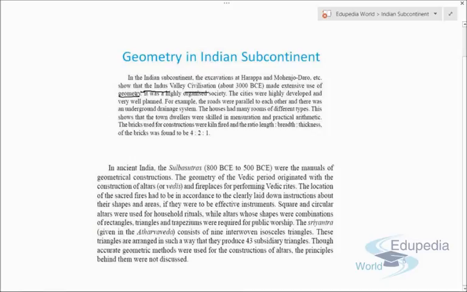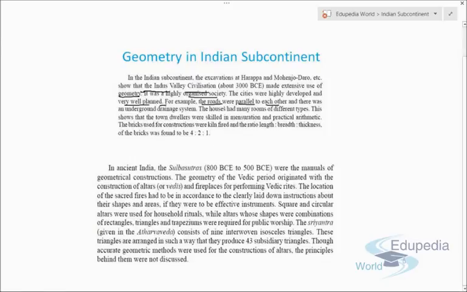They made extensive use of geometry, as you can say, a highly organized society, well organized buildings, or a very well planned drainage system. You must have learned this in history or social sciences. For example, the roads were parallel to each other. Right now, whenever the government builds a bridge or constructs a road, they use the concept of geometry to make the road smooth or make the roads parallel.